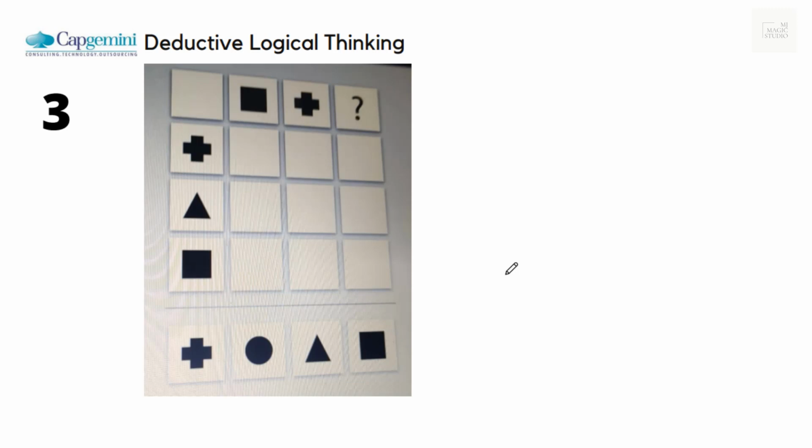So a notch higher this looks like, isn't it? If we look at the first column, the vacant one should be occupied by a circle. Then these 4 symbols are completed in the first column, done. Now if we look at the first row, we have a circle already gone, a square gone, plus sign gone.